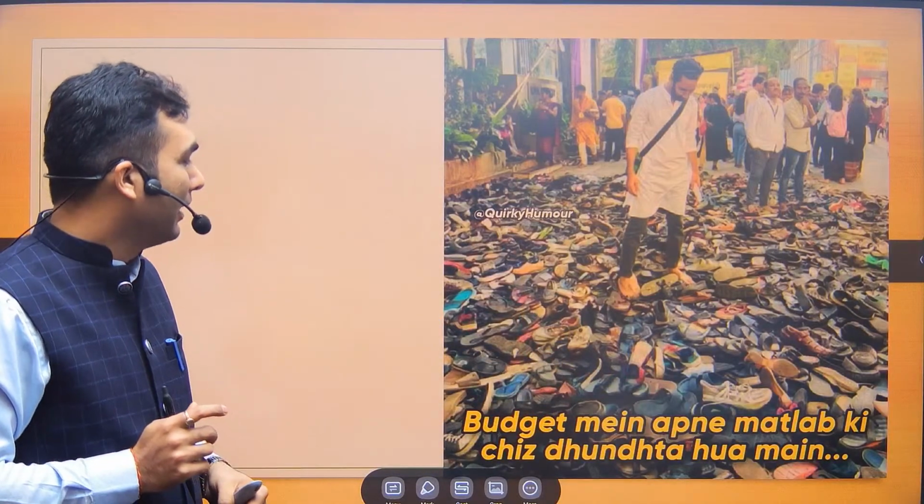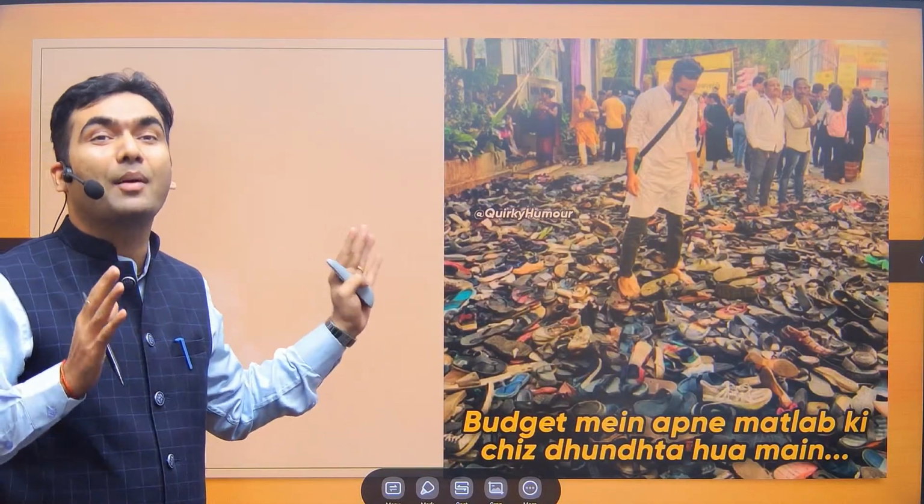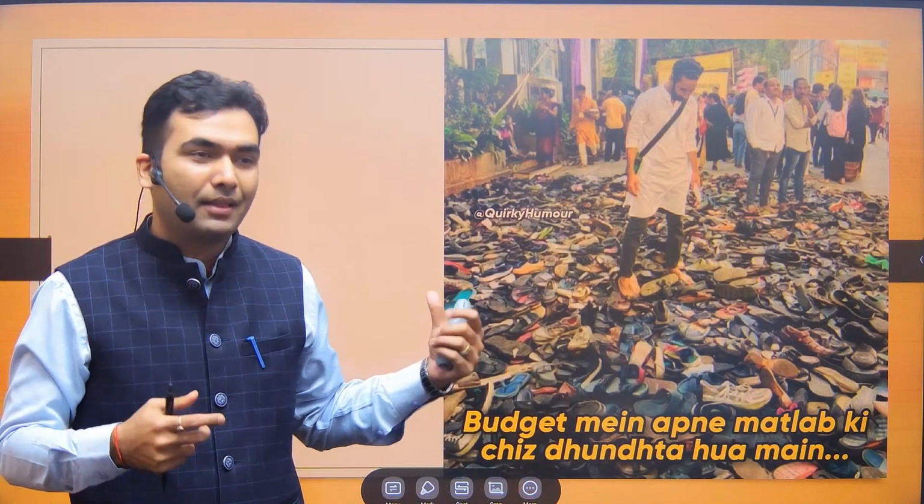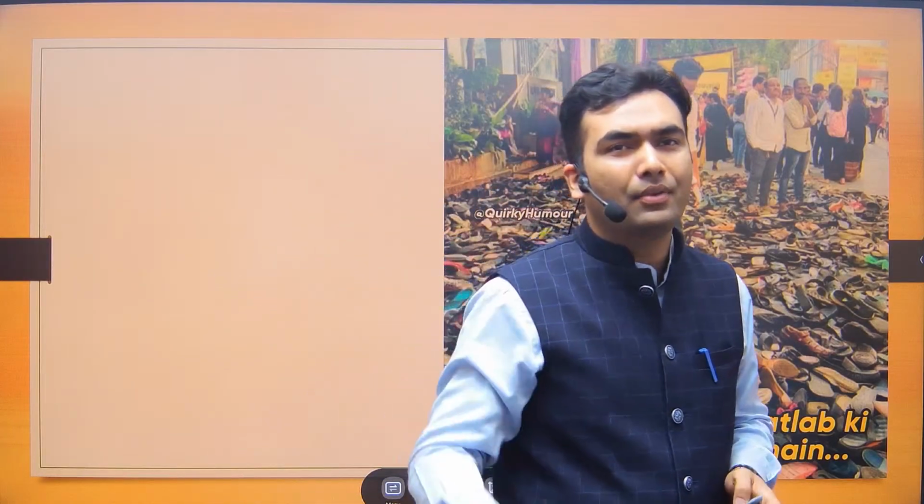क्या है प्रॉब्लम? Like बजट में अपने काम की क्या चीज है? अपने काम means what is there for the UPSC aspirant in the budget, and this is a very difficult task to find out, and the whole purpose of this video is to make your life easy.